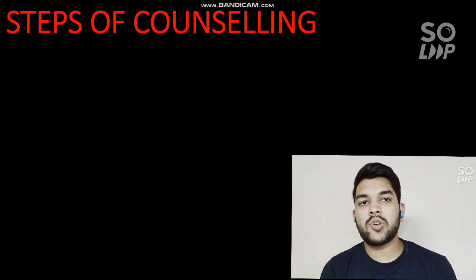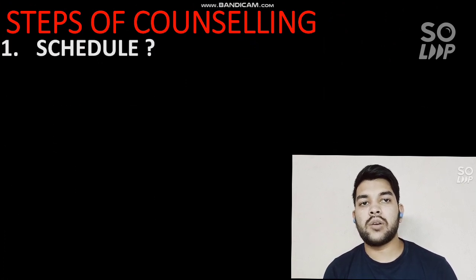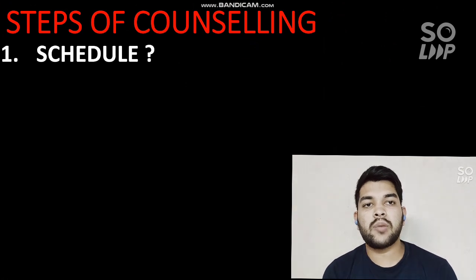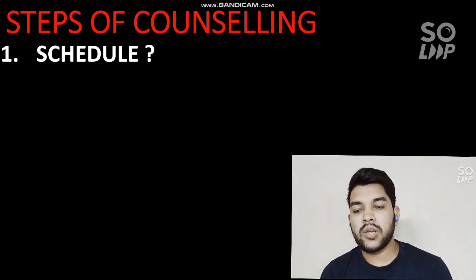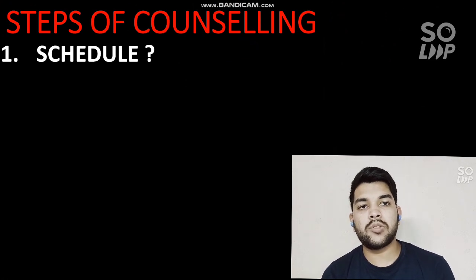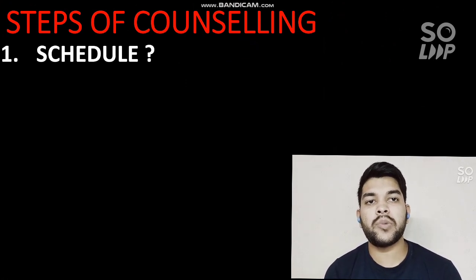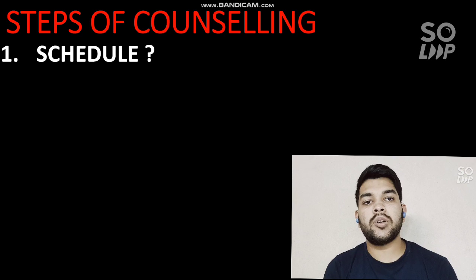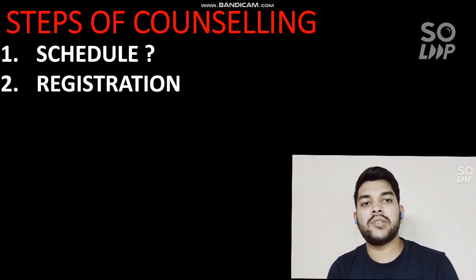So here are the steps of the counseling. First of all, I will provide you the steps that you need to follow in order to do this counseling smoothly from now till your admission is done. The first and most important thing is the schedule. You can check the schedule that I have provided here. Registration starts from 16th and continues till 25th of October, and on 27th of October you will get the first round allotment. In the same manner you will get the second, third, fourth, fifth and sixth allotments, and the counseling will continue till 20th of November. You can check the detailed schedule that I have provided here.